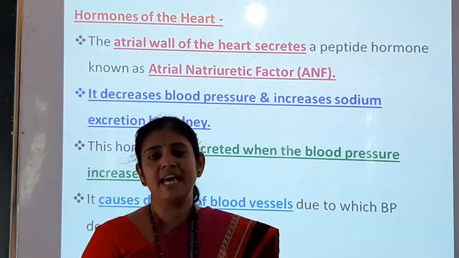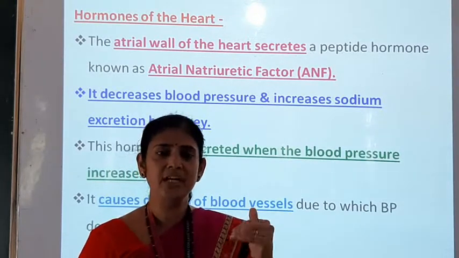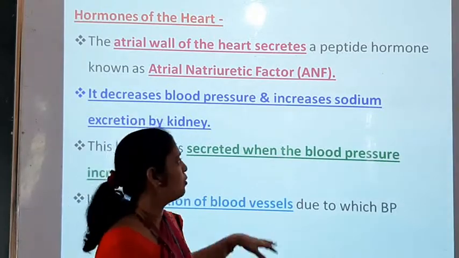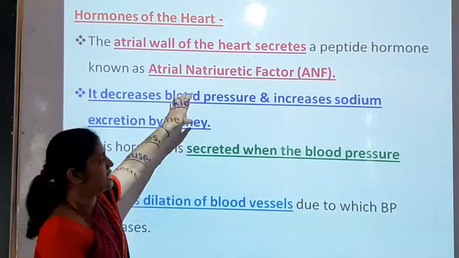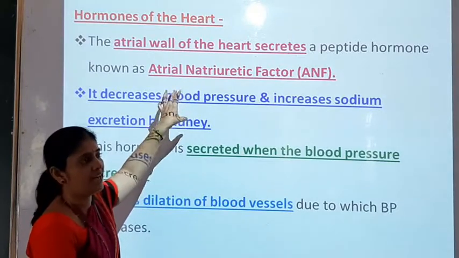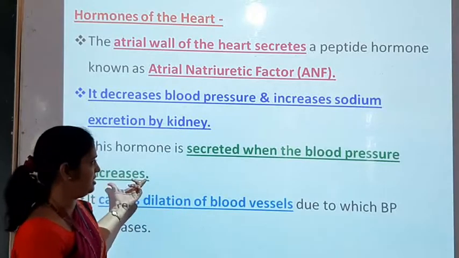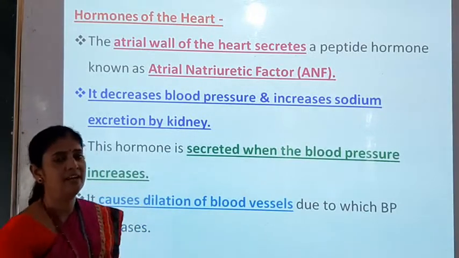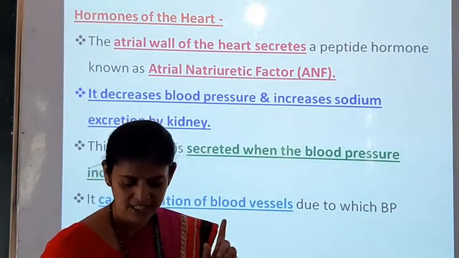The blood vessels are getting dilated and automatically the blood pressure will be decreasing, and the sodium excretion by the kidney is taking place. So these are 2 important functions which are carried out by this ANF, and it is secreted only when blood pressure is increased to a level.